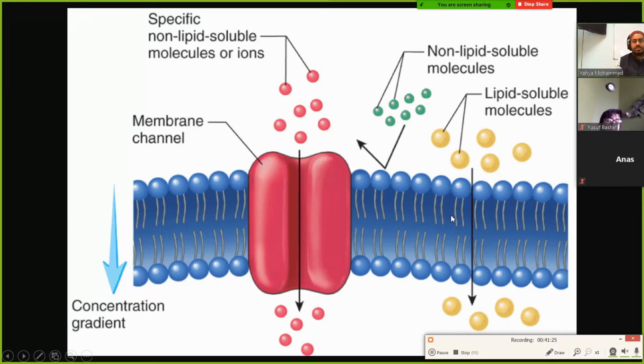And the reason is because you see this environment right here in the middle? This is a very hydrophobic kind of environment. And so that's just what these kinds of molecules like. So they can just come right through.